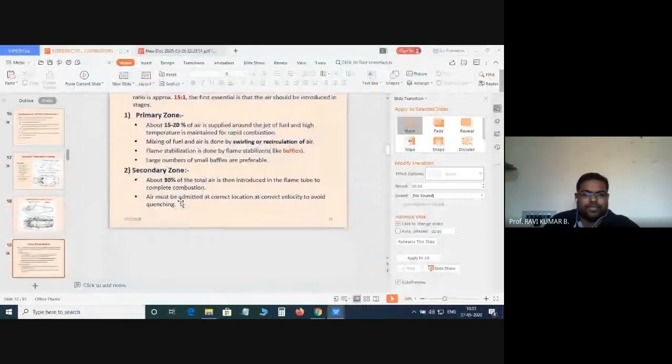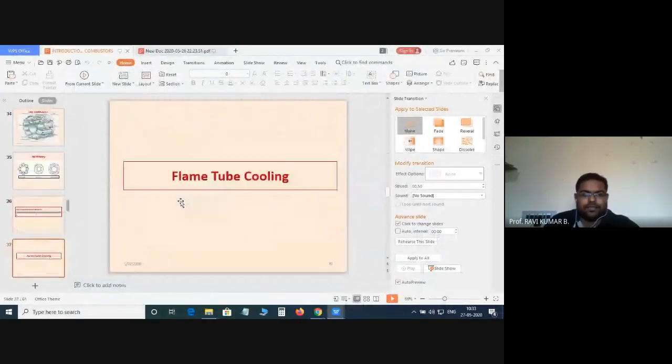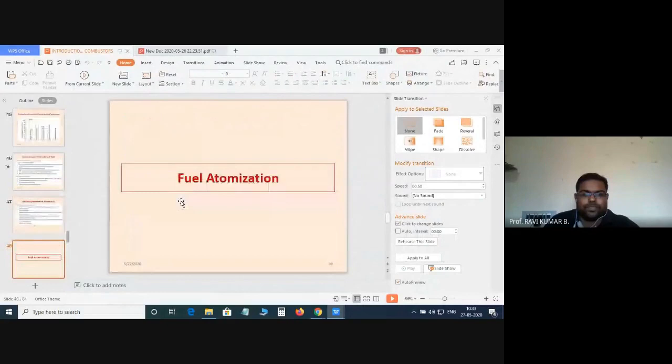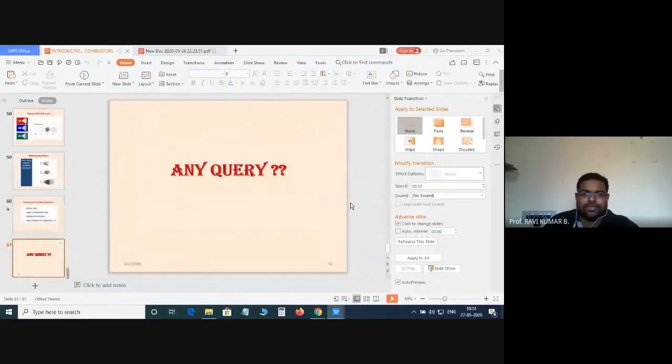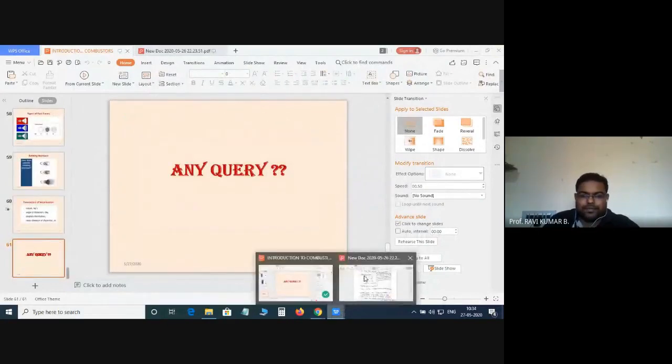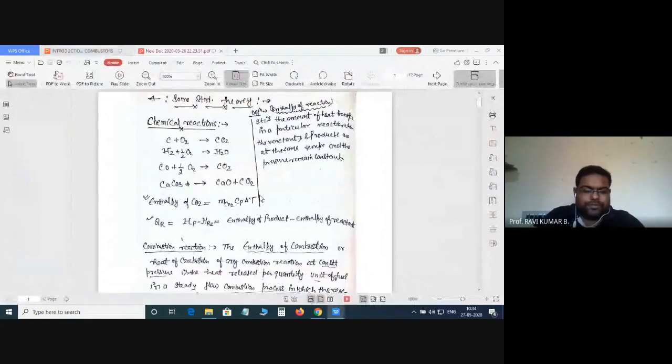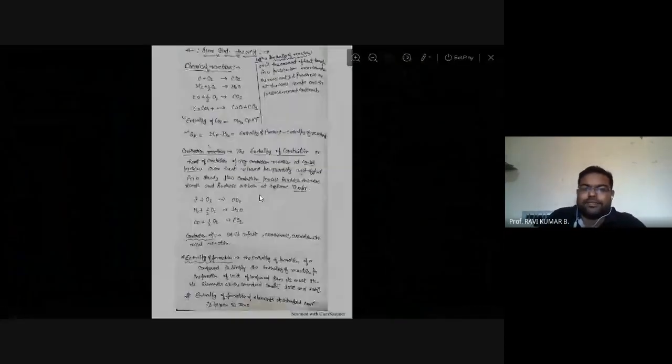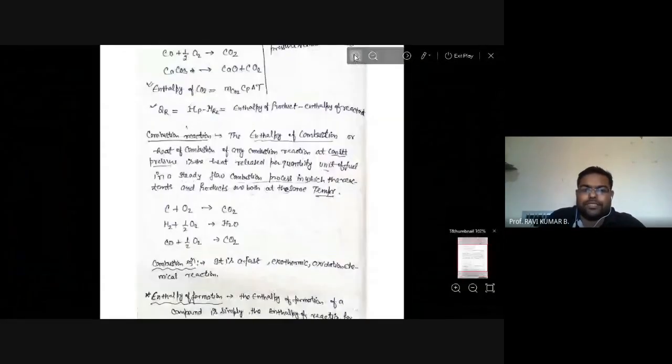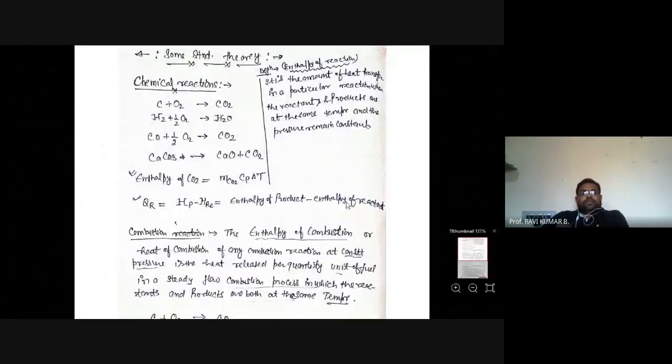Let's go directly to the numerical problems. So this is automation. This already got covered. If we look at this, most of the theory we have already covered. So this is the chemical reaction, C plus O2 is equal to CO2. This is well known; I am not going to cover this. This is a very important chemistry aspect that we should know. This enthalpy of reaction definition also we have covered somewhere. It is the amount of heat release.